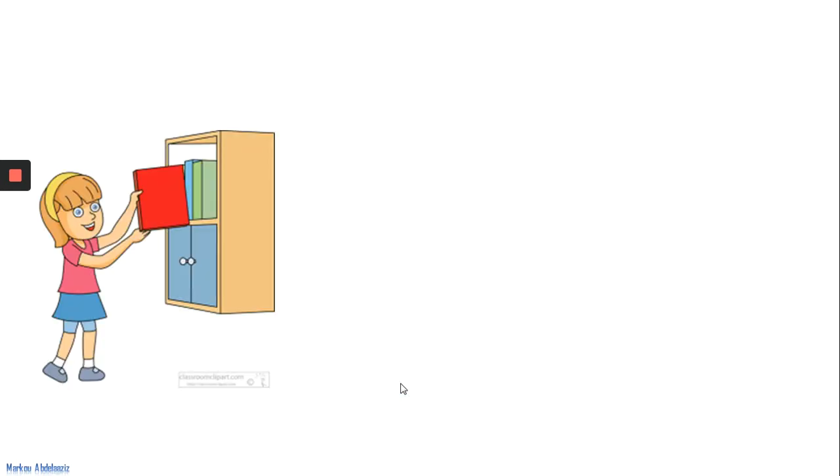Okay, as you can see in the picture here, we have a girl trying to, which verb can we use here? Okay, it's the verb put. Asma put the book on the bookshelf. So we all know the meaning of the verb put. For example, we say put the pen on the table, put the keys.